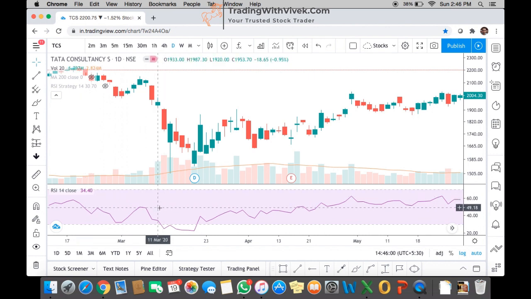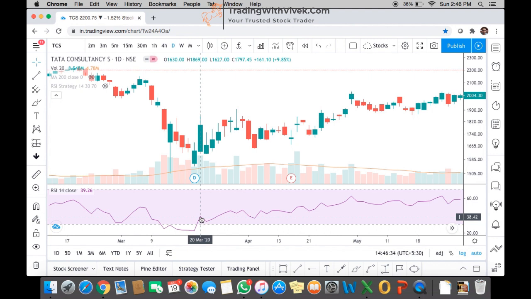Here it was 34 at this candle. This is the daily chart we are looking at, and it came down below 24, then 29, then 24. So RSI has gone below the 30 level. We will not go long until it goes back above the 30 level. Here, on this day, it has gone above the 30 level, and RSI is 39. So this is 20th March.